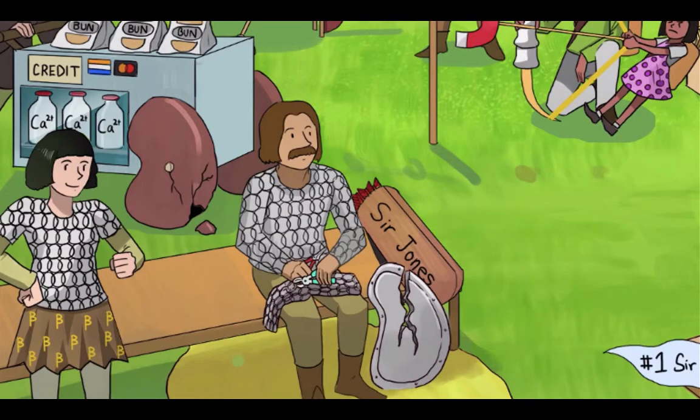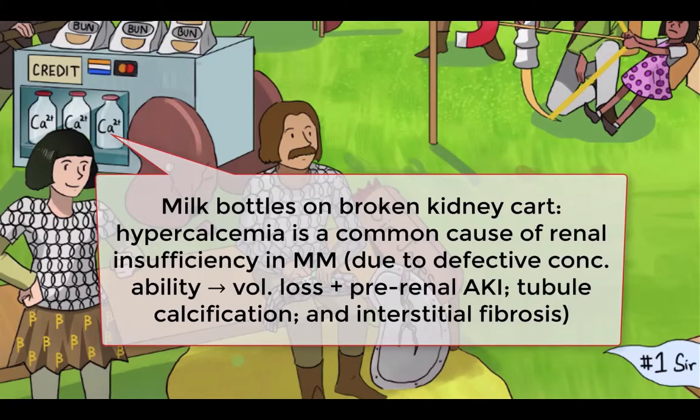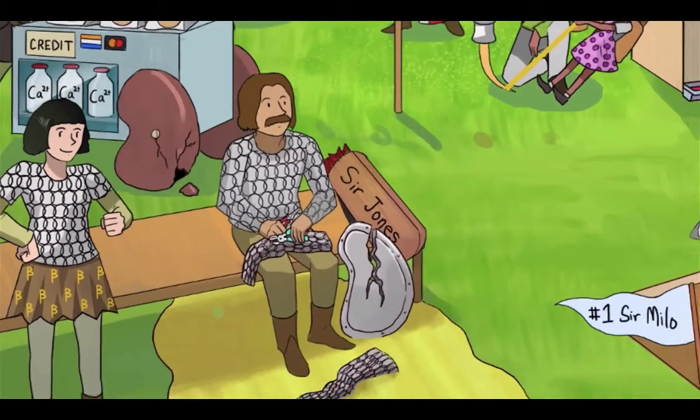Just ruining everything yet again. It turns out that calcium can injure the kidneys in more ways than one, actually. Hypercalcemia messes with the kidney's concentrating ability, which leads to polyuria, and if not replaced, depletion, renal vasoconstriction, and a pre-renal AKI picture. Also, with long-standing hypercalcemia, you can actually start calcifying and killing off those tubule cells, as well as precipitate some serious interstitial fibrosis.